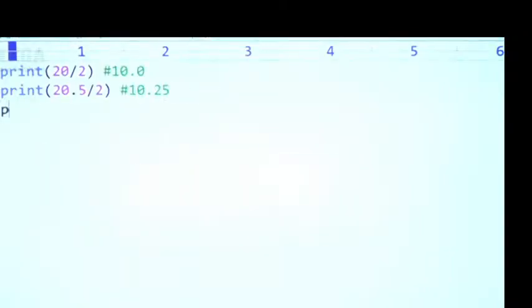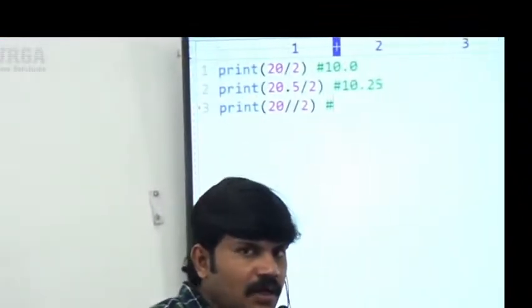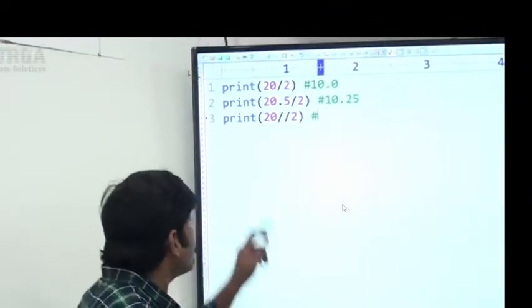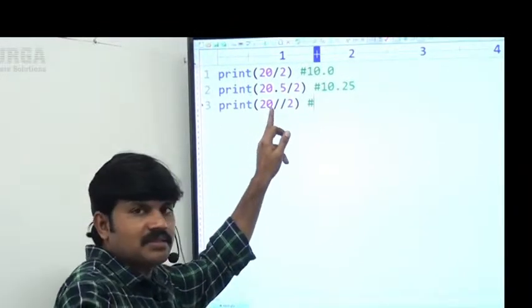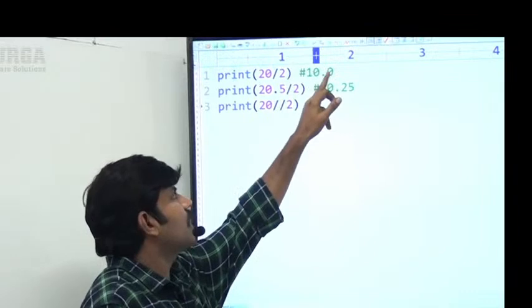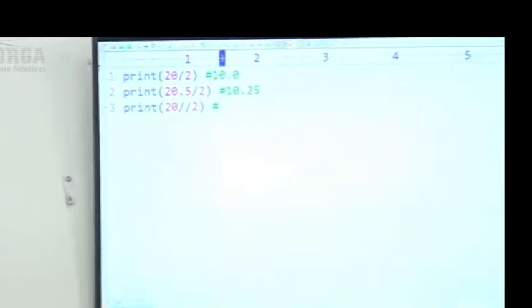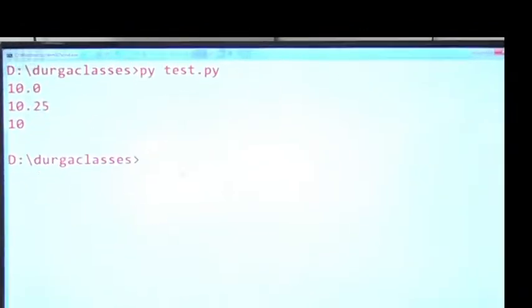Now print 20 floor division 2. For floor division, the result can be int or float. But when both arguments are int, the result is always int type. So 20 by 2 is 10.0, the floor int value means 10. What answer are we getting? 10 itself is the answer.